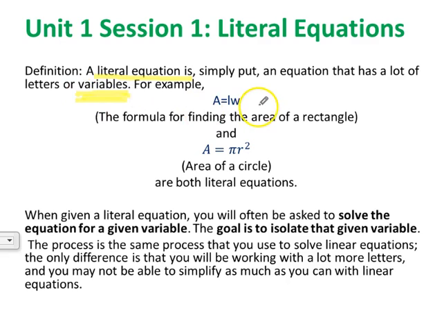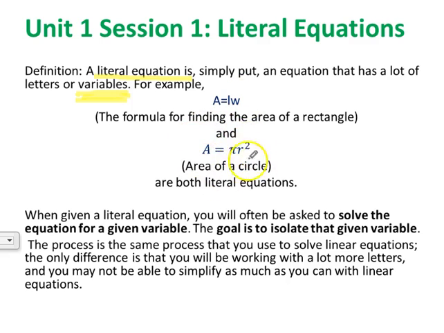So a literal equation is just an equation full of variables. Here's an example of a literal equation. A equals L times W. And you might recognize that it is actually the formula for finding the area of a rectangle. Area equals length times width, but we use variables instead and say A equals L times W.